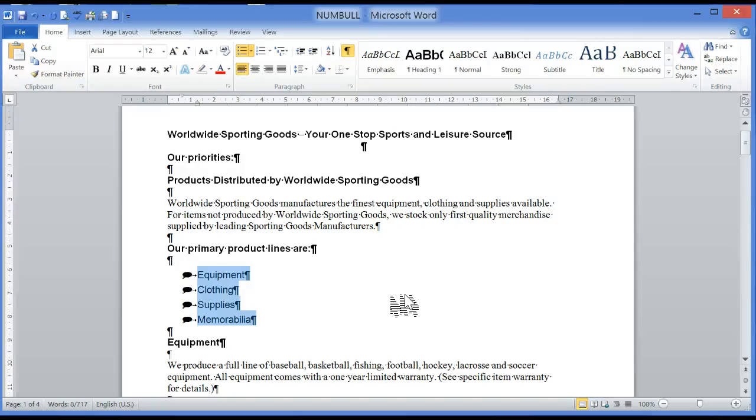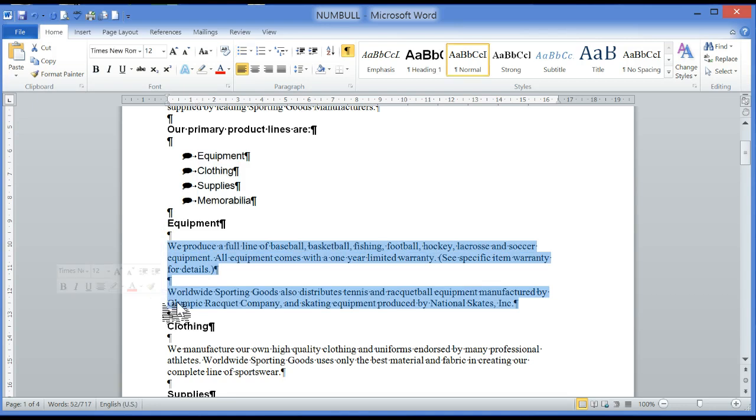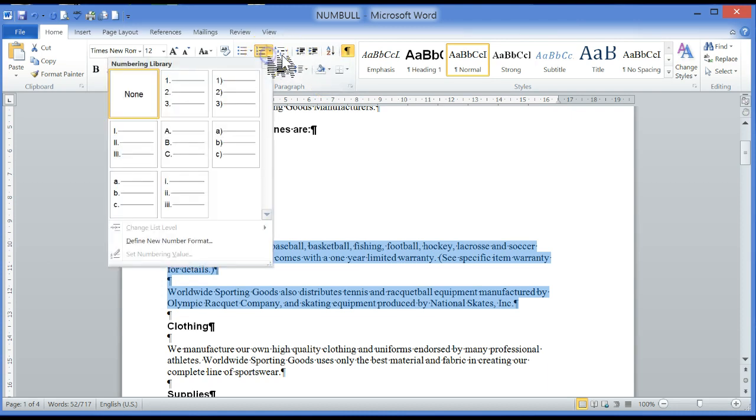Microsoft Word 2010 also gives you ways of modifying the format of your numbered list. Select the information you would like to number. From the Home ribbon in the Paragraph group, click on the Numbering button, and from the drop-down menu, select Define